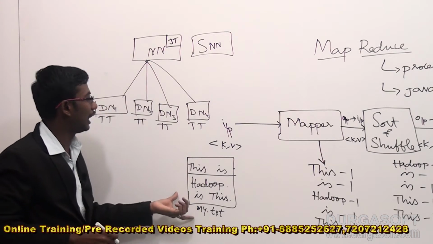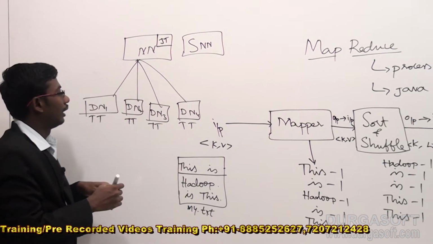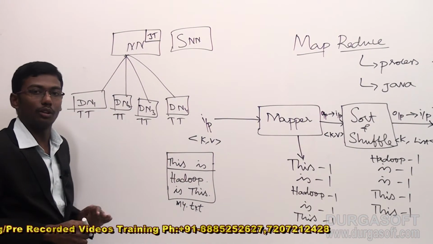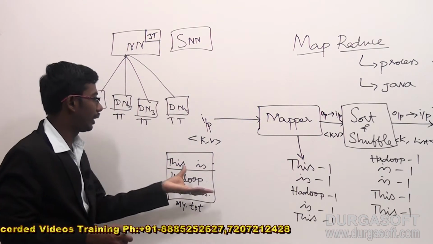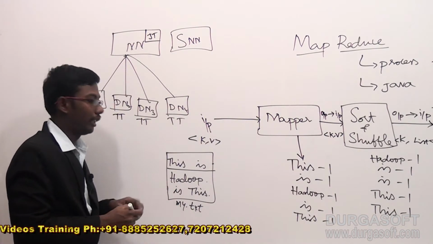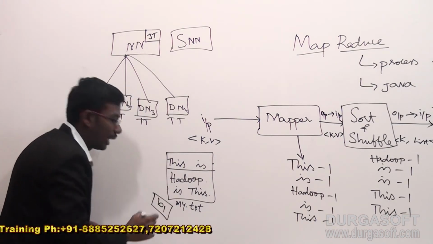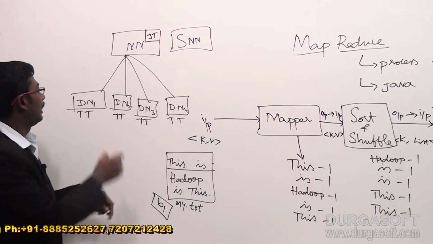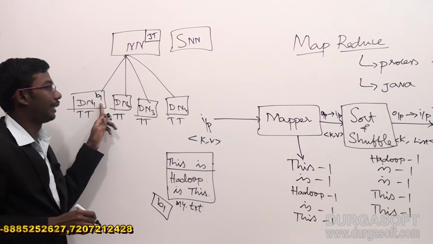Here I am giving this information as an input to the name node. This input is actually stored in the data nodes, in any one of the data nodes. Let's look at this my.txt. If you take it as an example, it may take less than 64 MB, so it allocates only one block. Up to 64 MB it will take only one block to store the entire content, as B1, and it may be stored in data node 1. Let's note that B1 is located in data node 1.